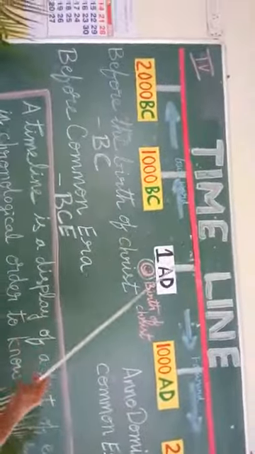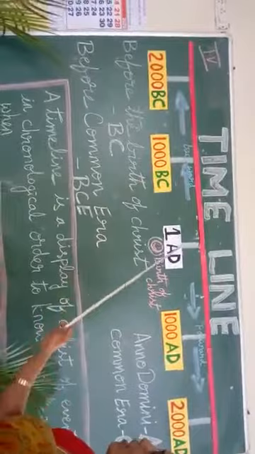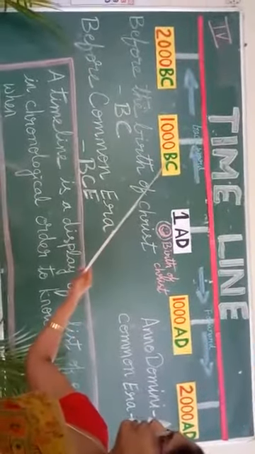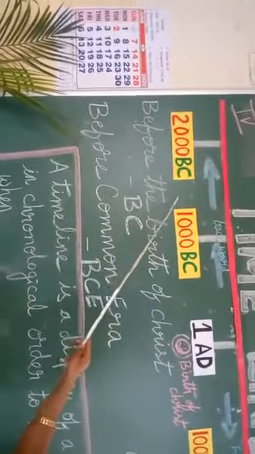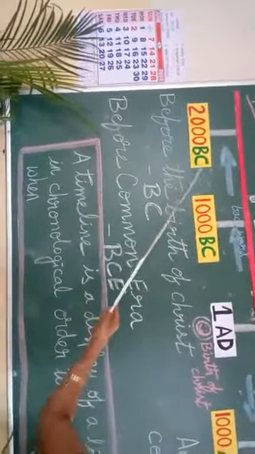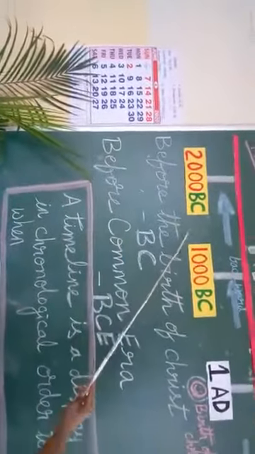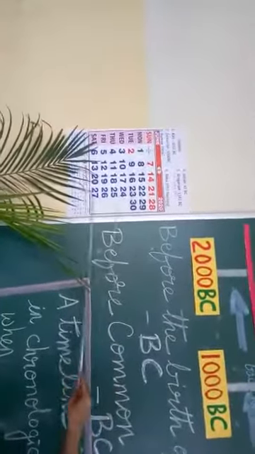So when we say BC, we have to check before the birth of Christ. Now from here, 1000, then 1582 BC, somewhere here it comes. It means at this time, this calendar, Gregorian calendar, was introduced, and as of today, we are following this calendar.